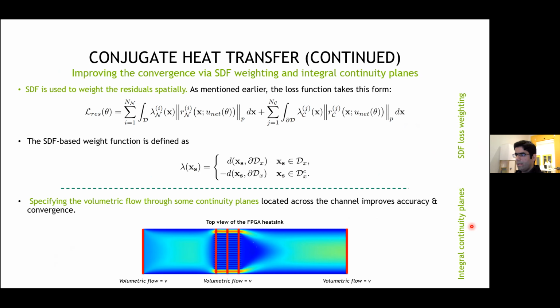The second important technique for improving convergence is the integral continuity planes. For some problems that involve channel flow, we found that in addition to solving the Navier-Stokes equations in the differential form, specifying the volumetric flow rate through some randomly placed planes in the domain can help in satisfying the continuity equation better and faster, and it can help with improving the accuracy further.